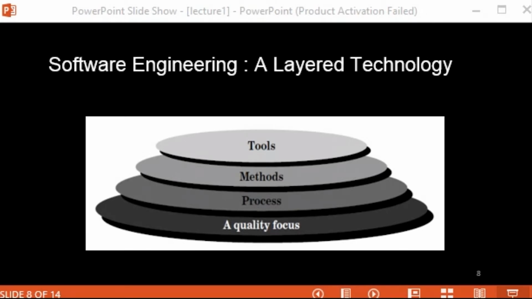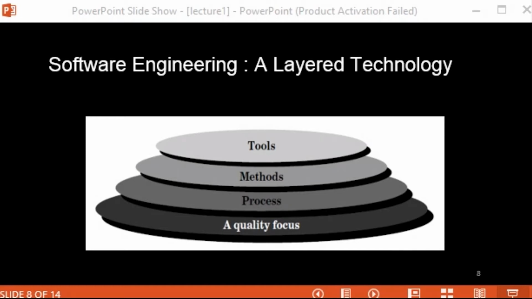So the method is a way of defining the technical part while building a software. It consists of various tasks, and each method consists of multiple tasks. Just like a process consists of several methods, each method consists of multiple tasks.